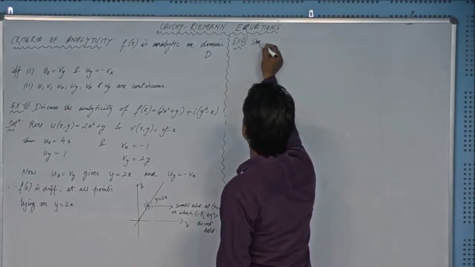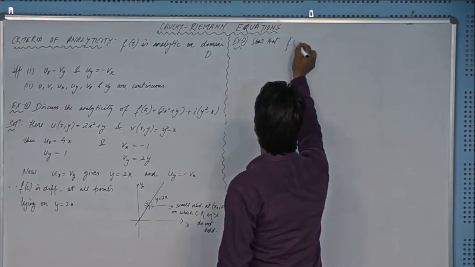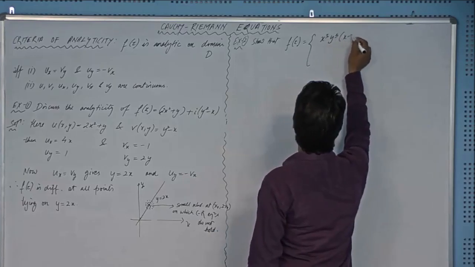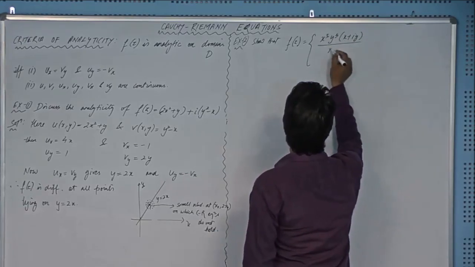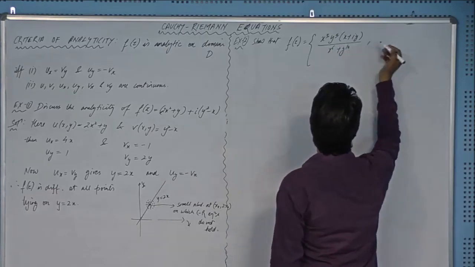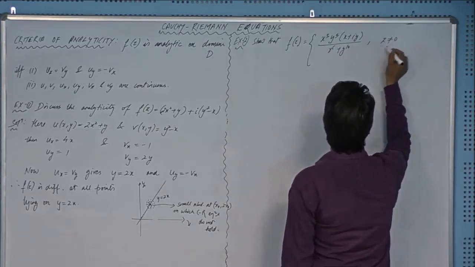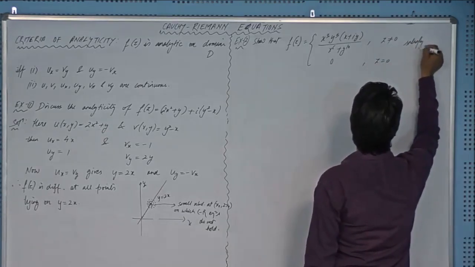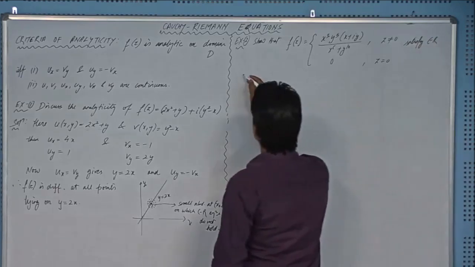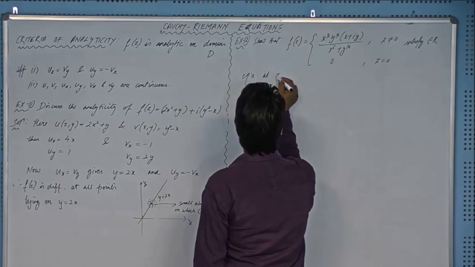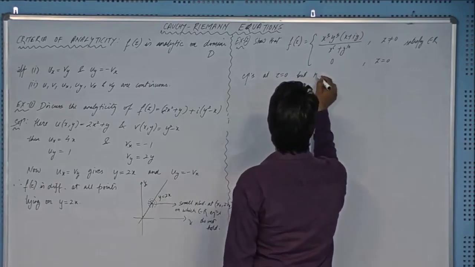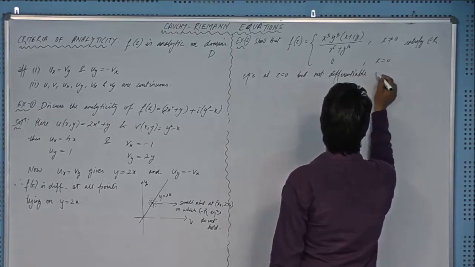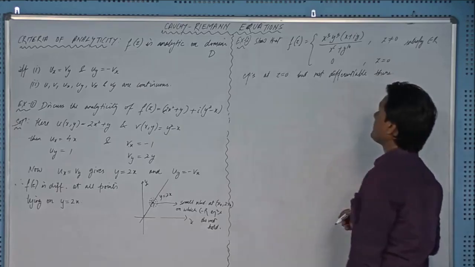Show that f(z) equal to x cube y to the power 5 (x plus iota y) divided by x to the power 6 plus y to the power 10, when z is not equal to 0, and f(0) equal to 0, satisfies CR equations at z equal to 0 but is not differentiable there, right?